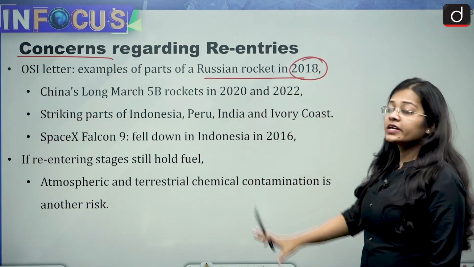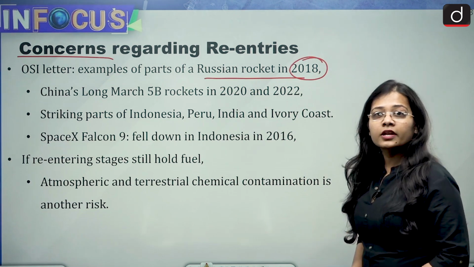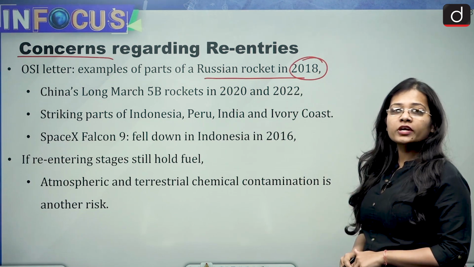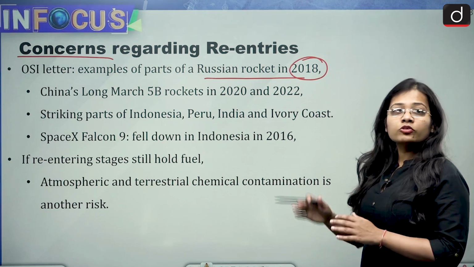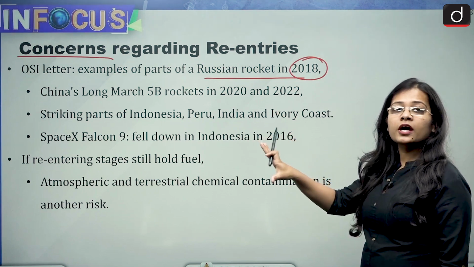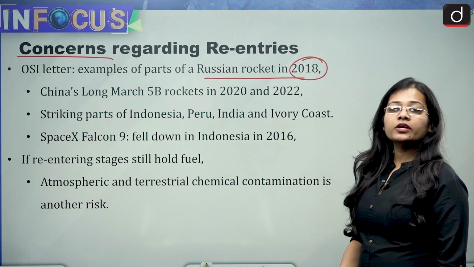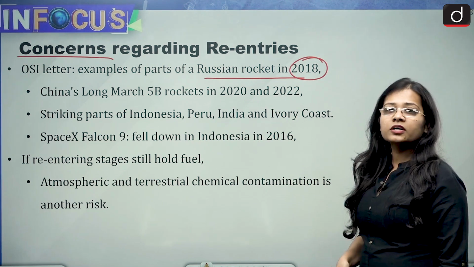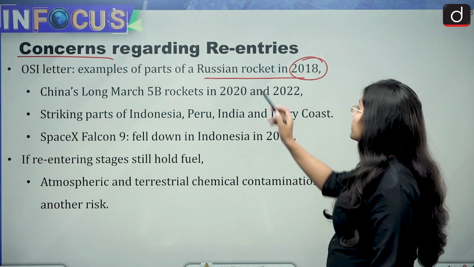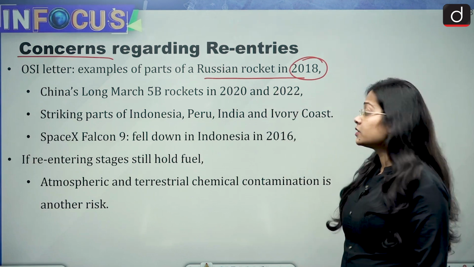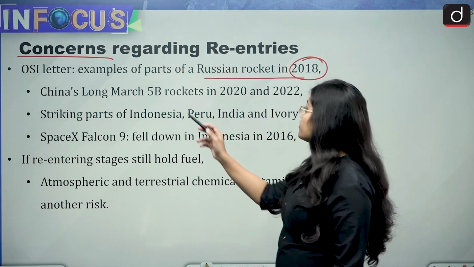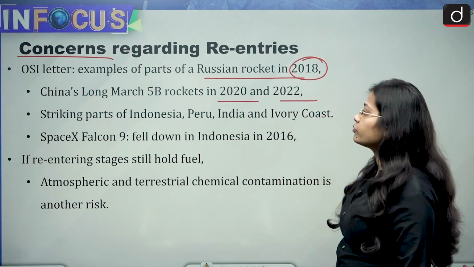So this OSI letter says that it is not that no re-entry of a rocket has taken place till now. It gives examples of re-entries of rockets in the Earth's atmosphere: a Russian rocket in 2018, China's Long March 5B rocket in 2020 and 2022.